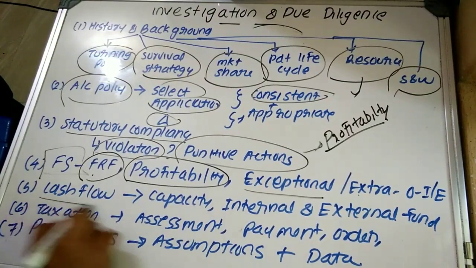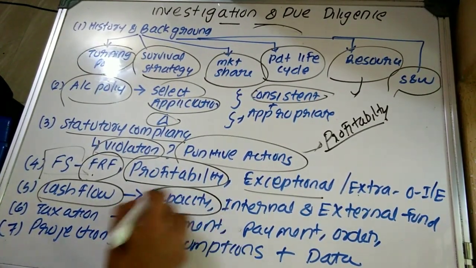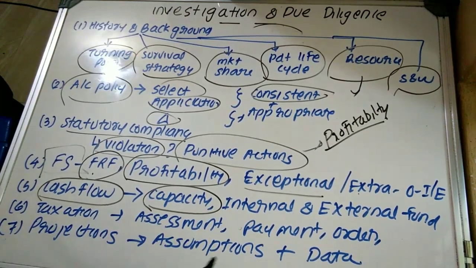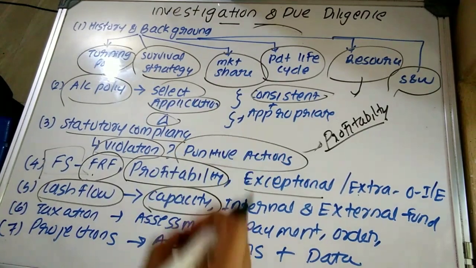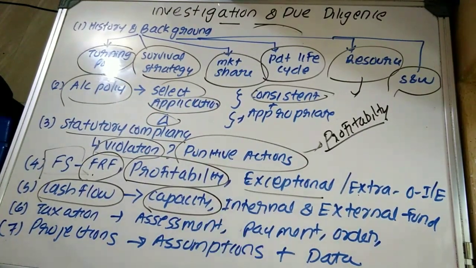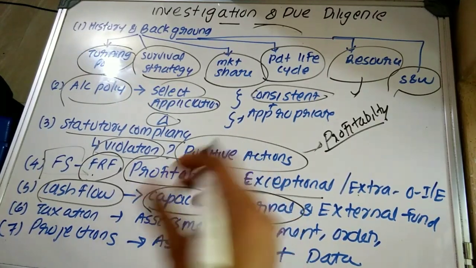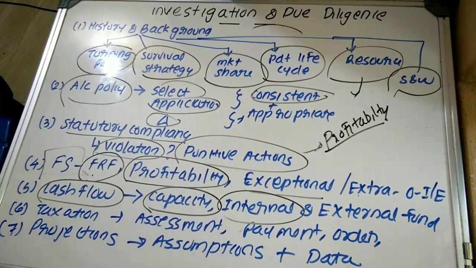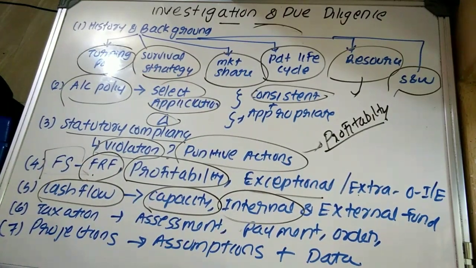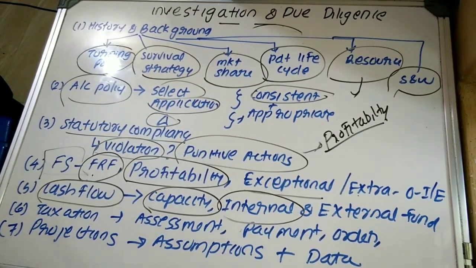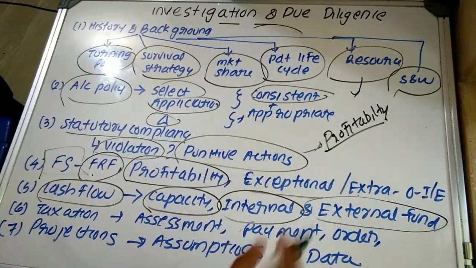Then cash flow. They have to determine the cash generating capacity of the target company. They can analyze the trend or pattern by obtaining the cash flows of the previous five years. They can also determine how much internal fund shall be required by the target company to fulfill its requirements or honor its commitments, and whether they have to obtain external funds to meet these.